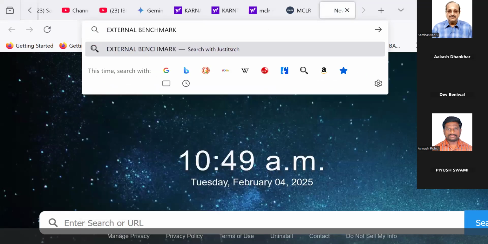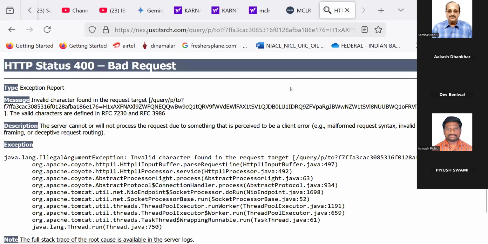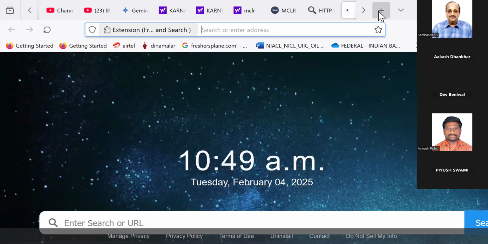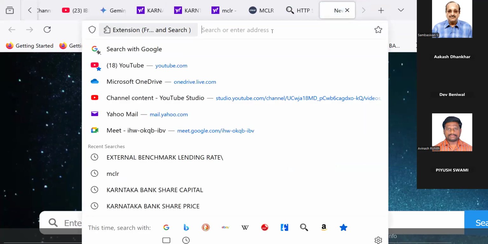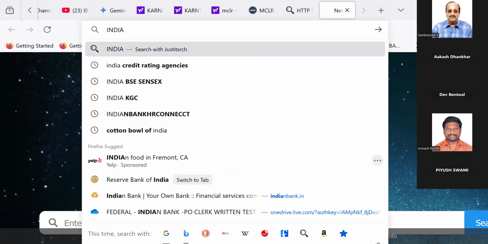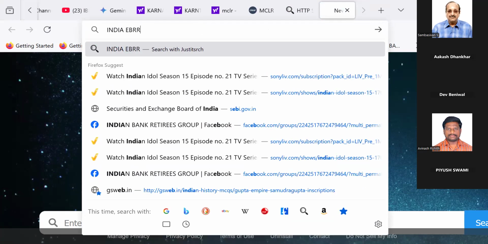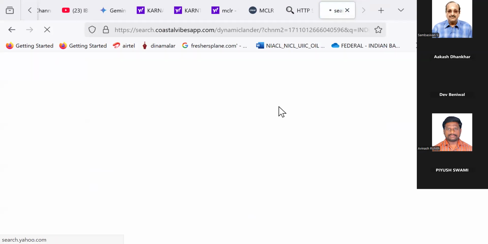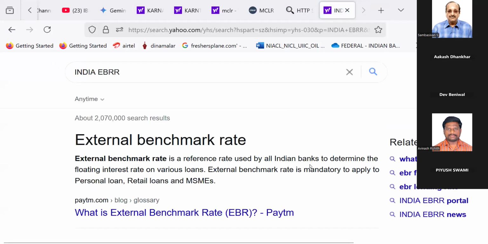External benchmark lending rate. One more rate is coming. MCLR is also old. No, no. You tell what is the present one. Tell the terminology. External benchmark rate, EBLR, sir. Anything you can say. External benchmark lending rate.